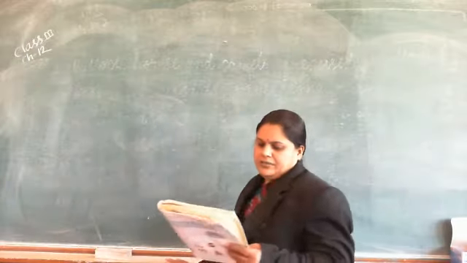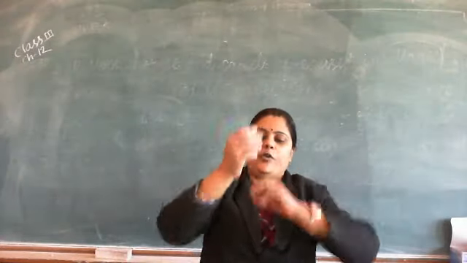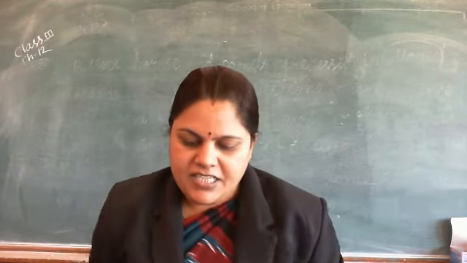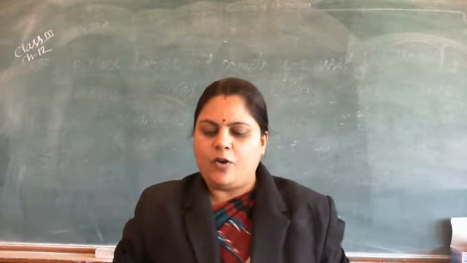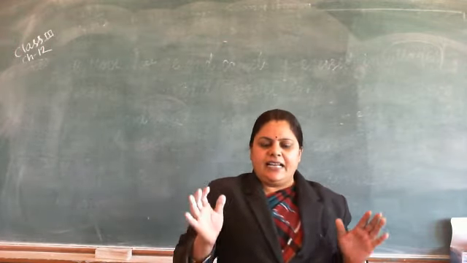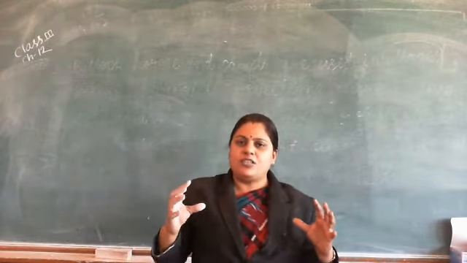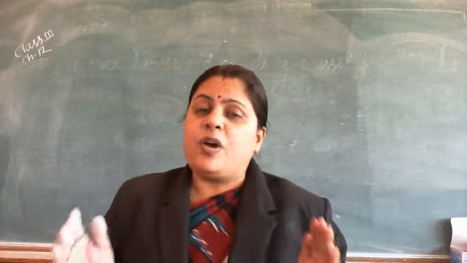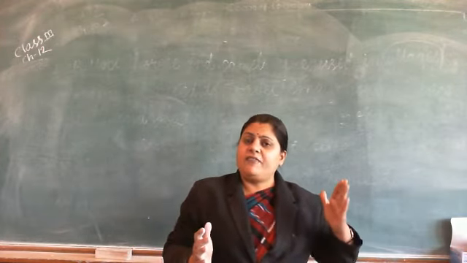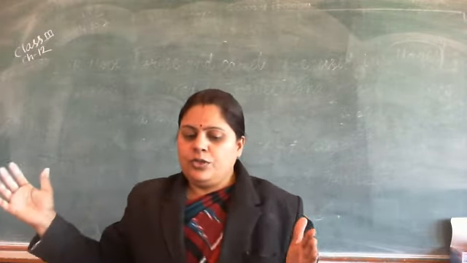Okay. Now the exercise number C. Arrange the following means of transports according to their increasing speed. Once again I will read the question. What is asked in the question? There are some names of means of transports given in the book. You have to arrange them in the increasing order. Increasing order means we have to go from slow to fast.